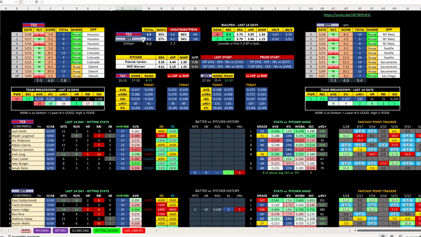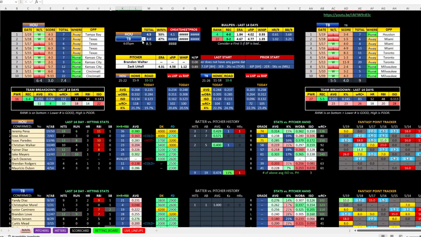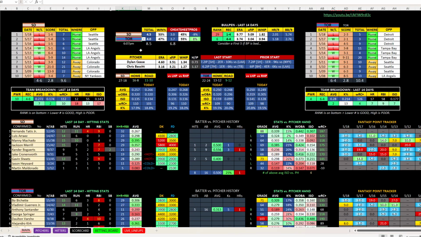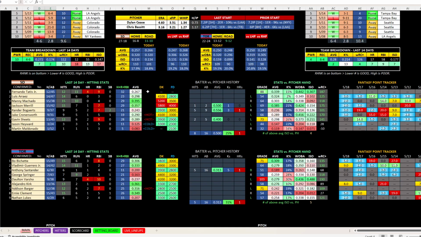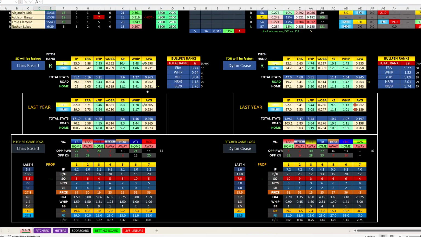Flipping down, Yankees, Texas, I have lots of opinions on that game, but I'm going to stay away from it for time's sake. Houston, Tampa, got a pitcher that hasn't really done a lot. San Diego, Toronto, this is one game I wanted to jump in and go with San Diego, but they've lost the last 3 games and only put up 1 run in each of those, so I decided to go ahead and kind of shy away from this.